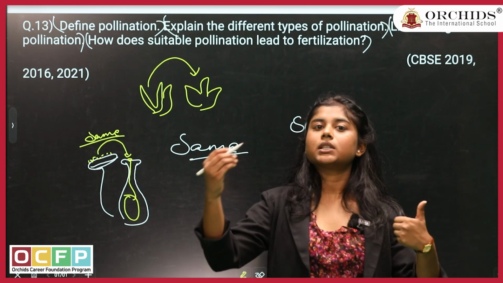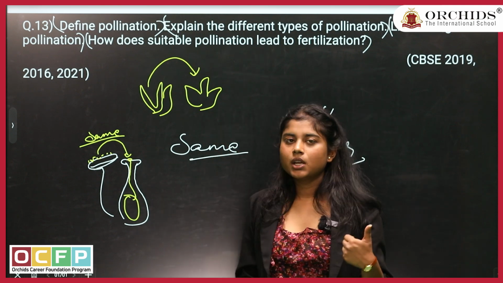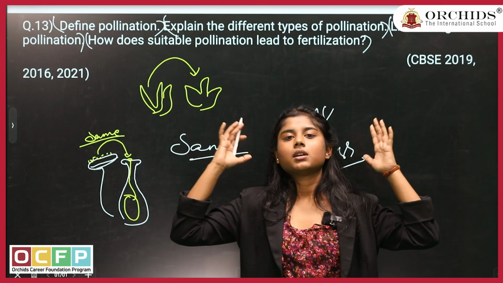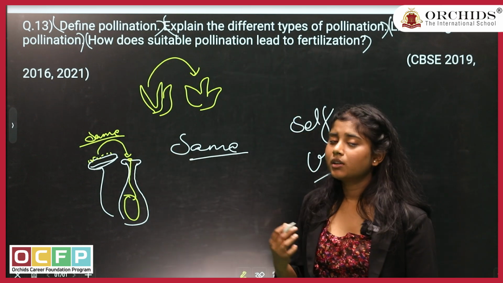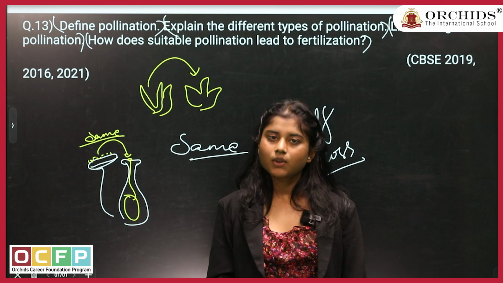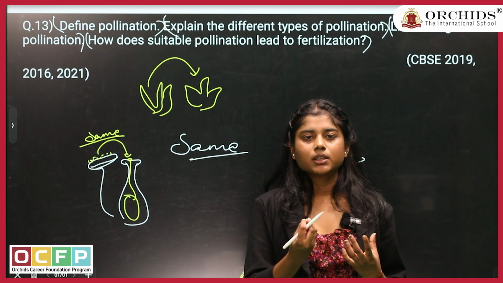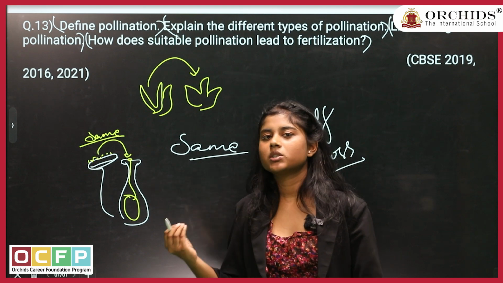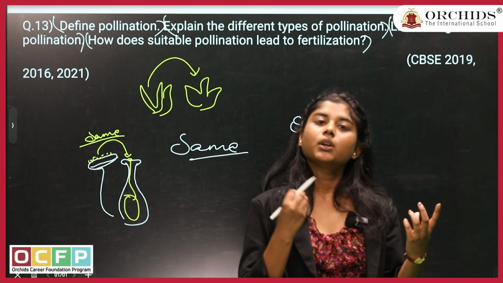Self-pollination is when it happens in the same flower or the same plant. Cross-pollination is when it happens on two different plants. Also, remember that pollination happens within the same species of flower. It's not like the rose pollen grains will start germinating over jasmine. The rose pollen grains will germinate on the rose plant only.